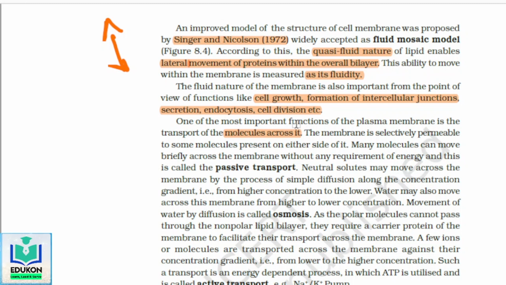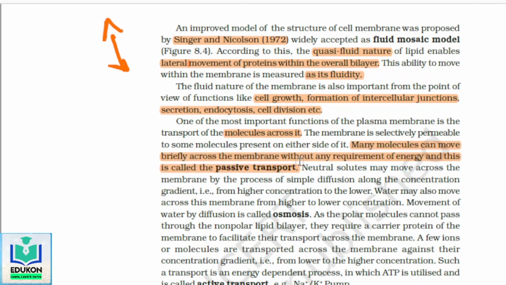Okay, so the membrane is selectively permeable for some molecules present on either side of it. Selectively permeable means it will take molecules from inside the cell to the outer side, and from the outer side to the inner side. Many molecules can move briefly across the membrane without any requirement of energy, and this is called passive transport.